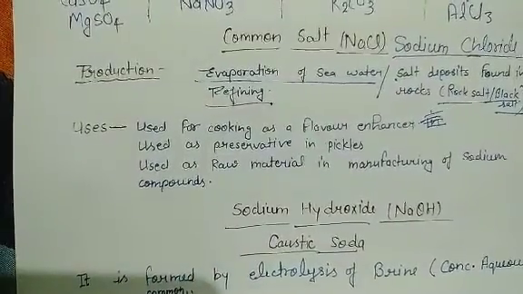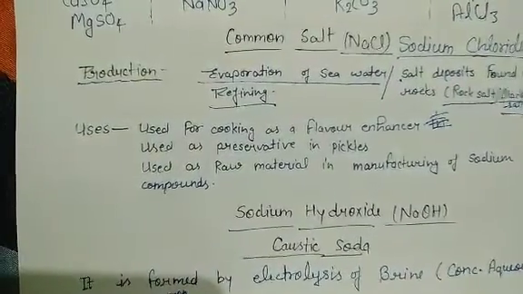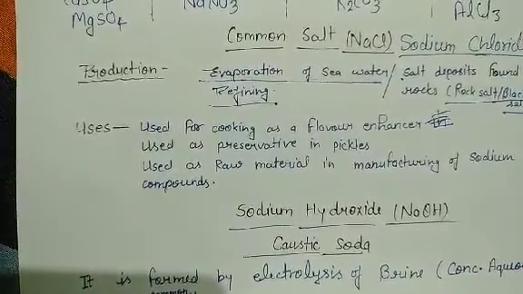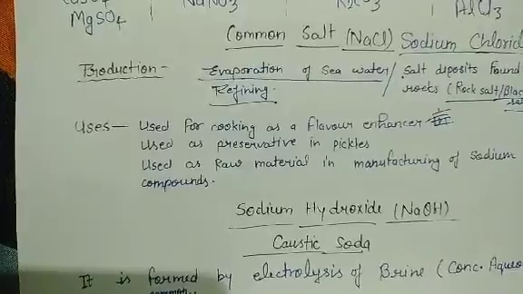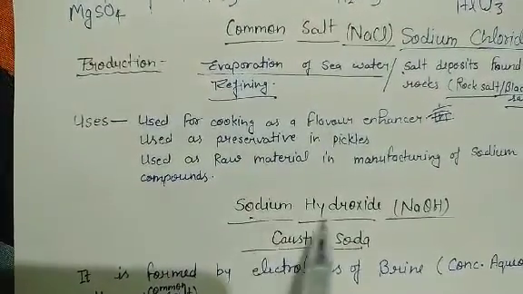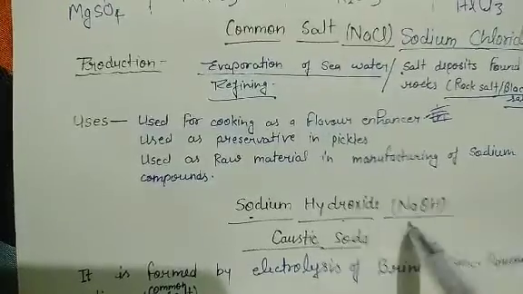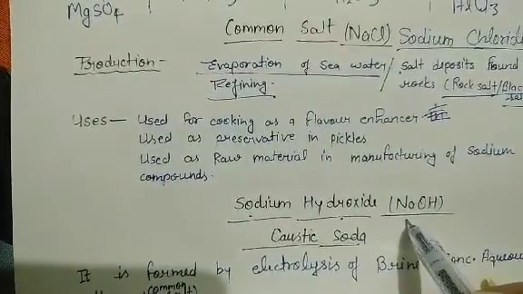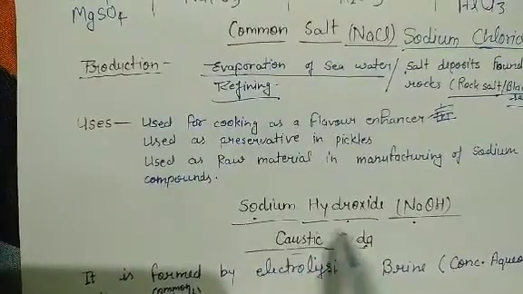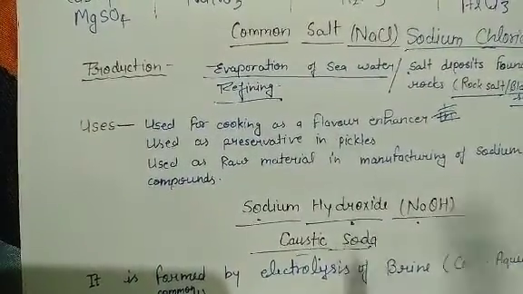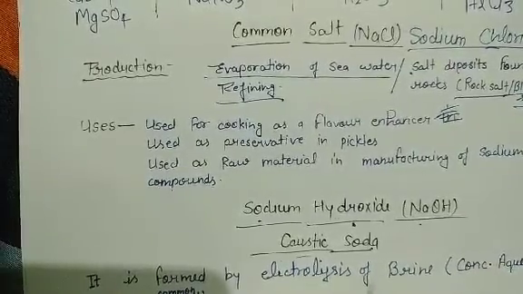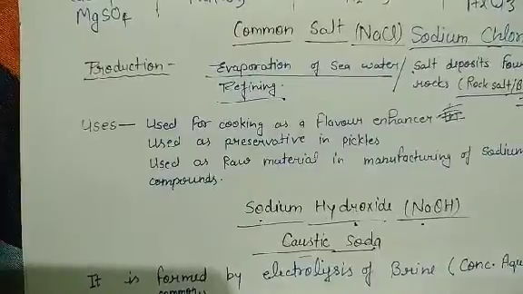Now we will study some important compounds of sodium and some important compounds made from common salt also. The first compound we are going to study is sodium hydroxide with the formula NaOH. Commonly it is known as caustic soda. Caustic soda is its common name, sodium hydroxide is its chemical name. First we will study the manufacturing or production process of caustic soda.